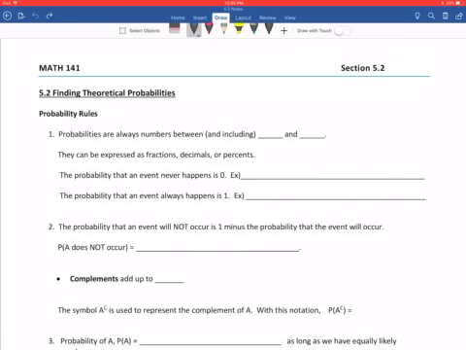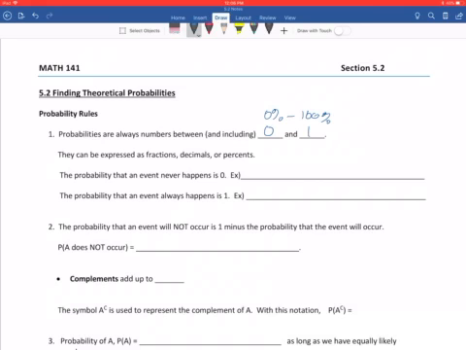Section 5.2, Finding Theoretical Probabilities. Okay, we've got some probability rules to cover that we're going to use for the rest of this chapter and really for the rest of the semester as well. The first one is that probabilities are always numbers between or including 0 and 1. You can give your answers back as fractions, decimals, or as percents. So another way to say that would be between 0% and 100%.